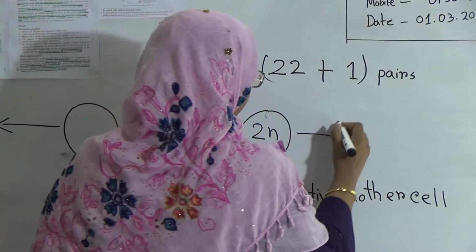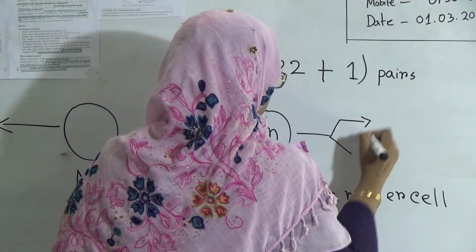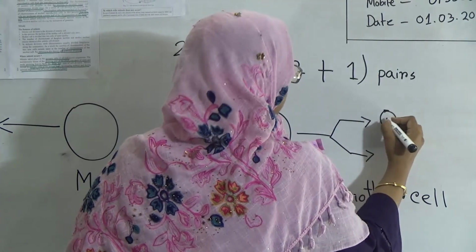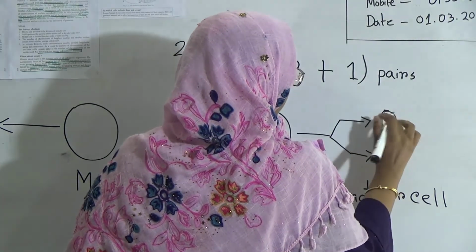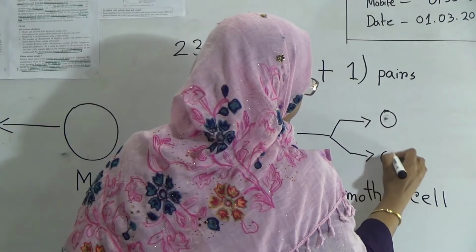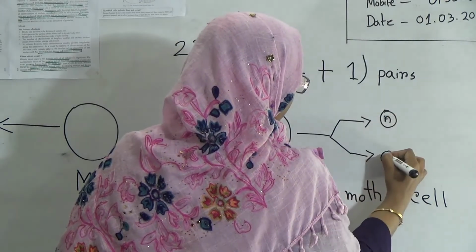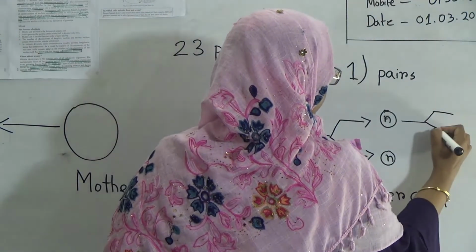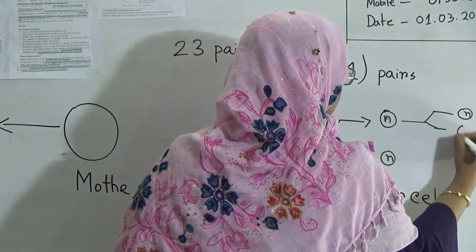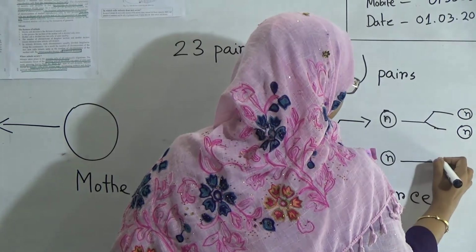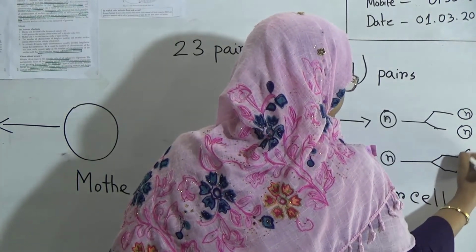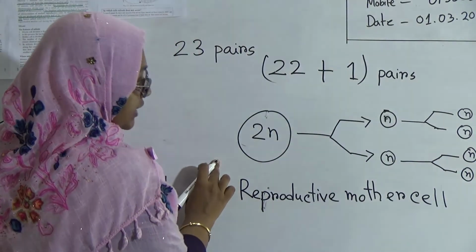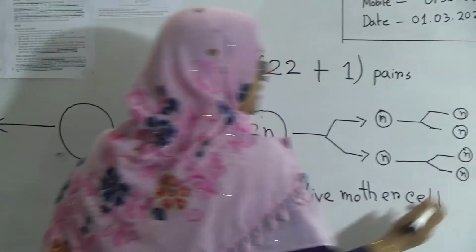In the first step, cell division occurs and haploid chromosome number cells will be produced. Here 2 cells will be produced and the chromosome number will be n, and from these 2 cells another 2 cells will be produced. They are also carrying n number of chromosomes, that means the haploid number of chromosomes. That means from a reproductive mother cell, 4 reproductive cells will be produced.